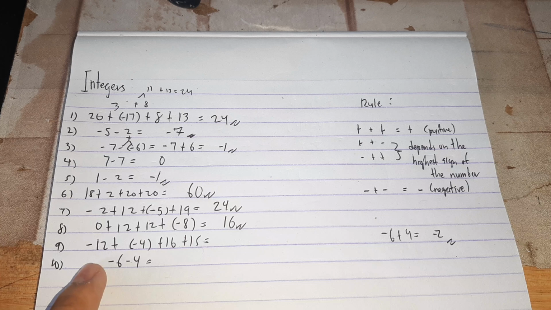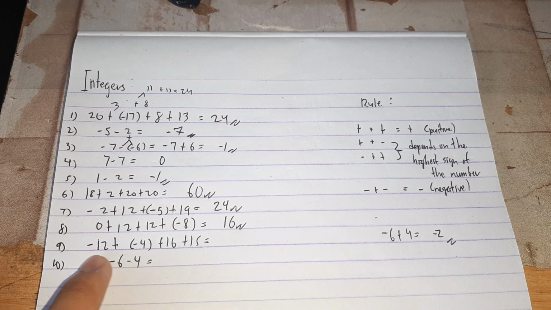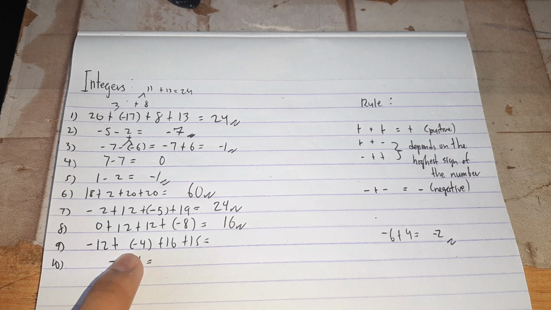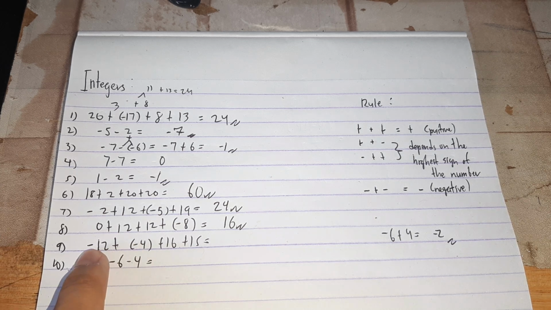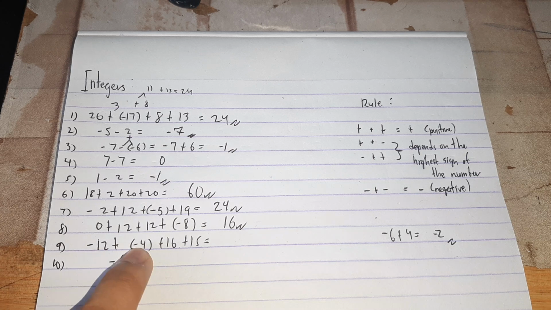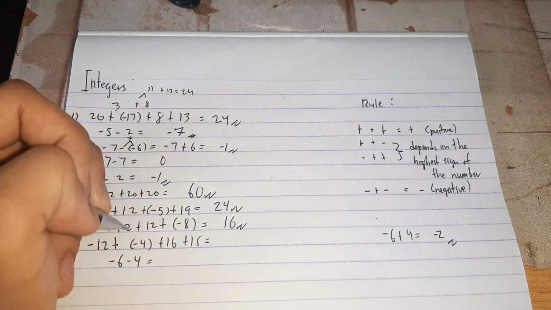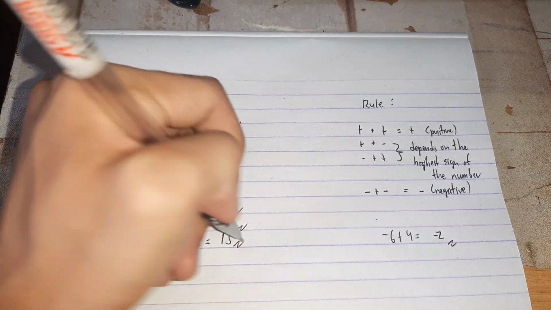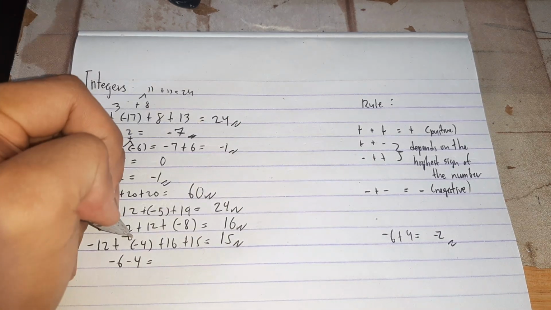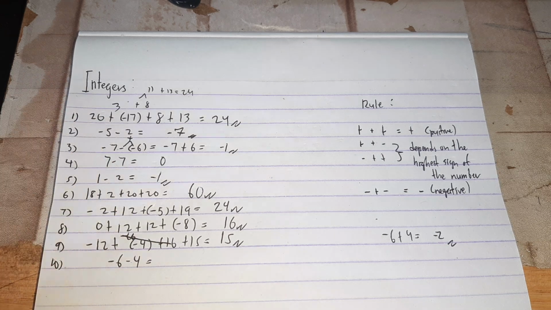So about here, 12 and then 4. This will be an addition operation because this is both negative to negative. So this will be negative 16 plus 16. Of course, this will be equal to 0, thus leaving you with 15. Negative 16 plus 16 will be 0.